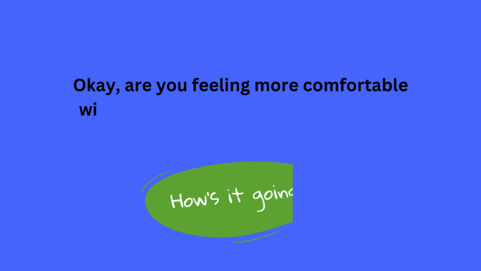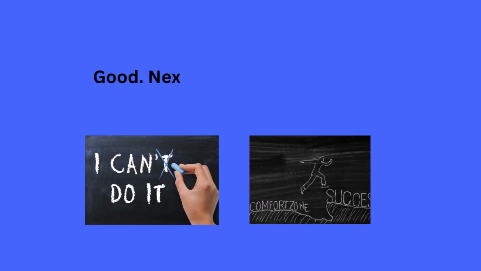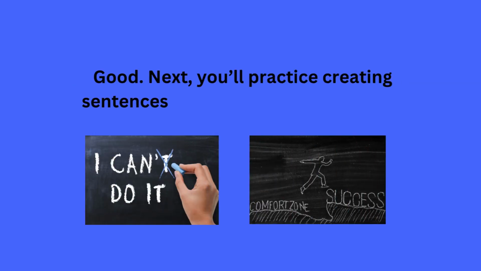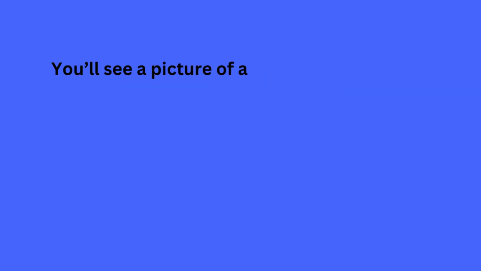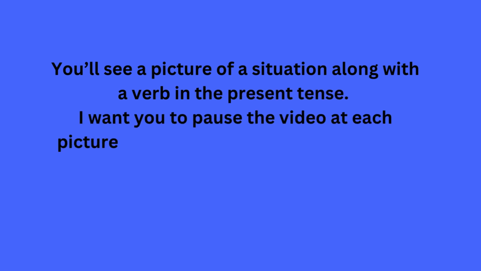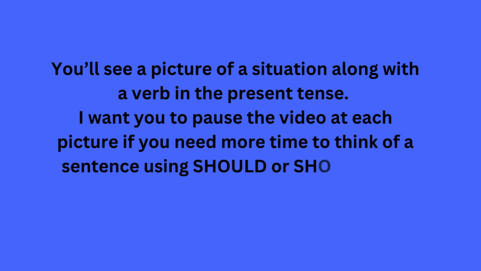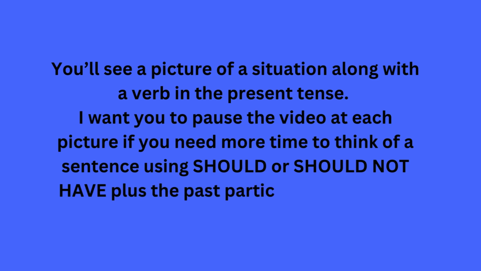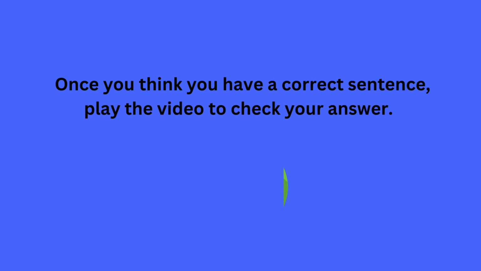Okay, are you feeling more comfortable with should have and should not have to express regret? Good. Next, you'll practice creating sentences with 3 different verbs. You'll see a picture of a situation along with a verb in the present tense. I want you to pause the video at each picture if you need more time to think of a sentence using should or should not have, plus the past participle of the verb. Once you think you have a correct sentence, play the video to check your answer.